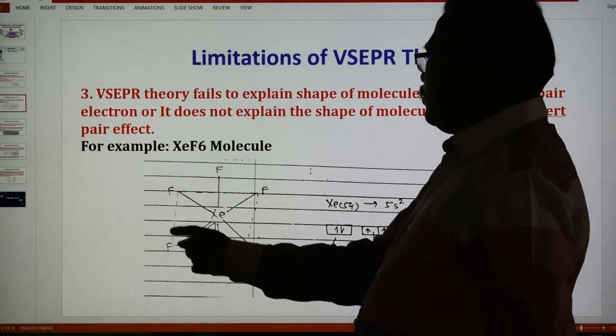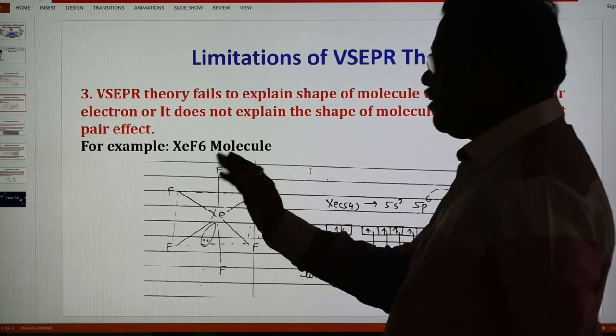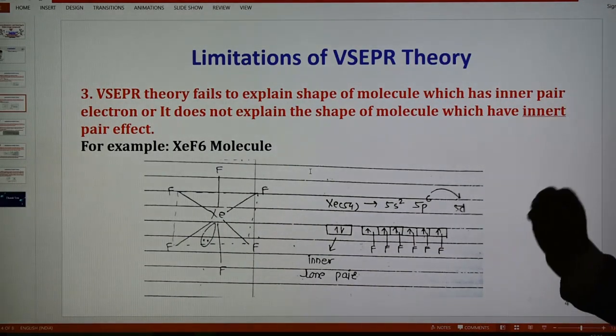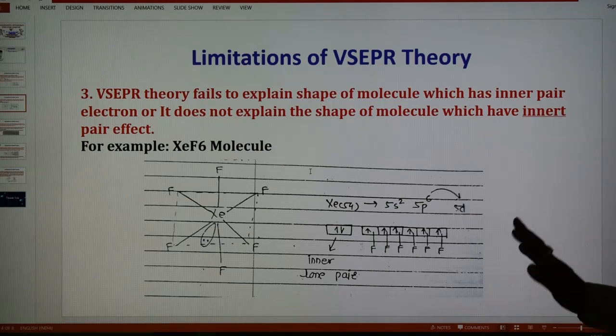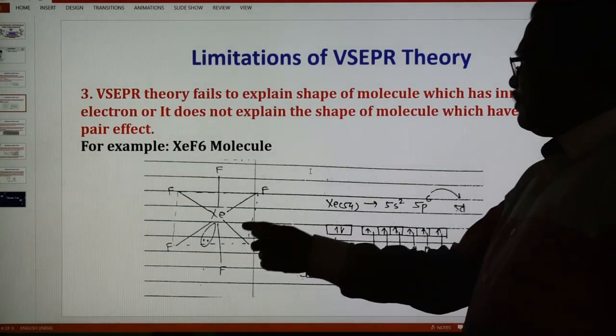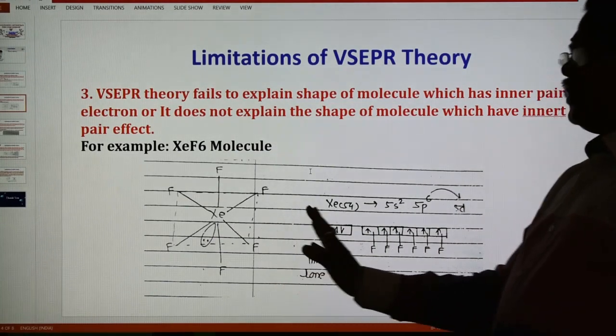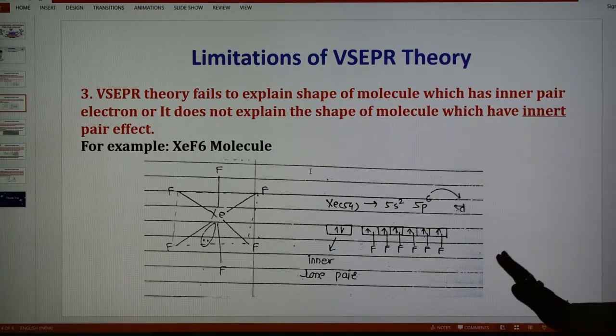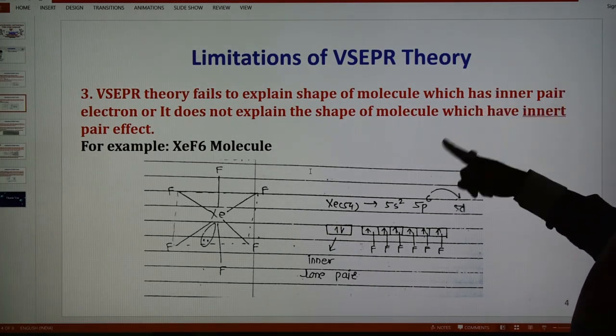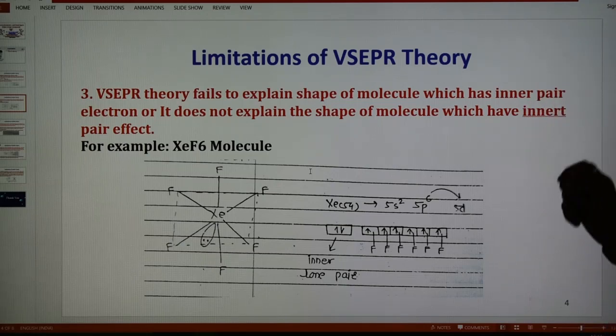This is the regular octahedral structure, and this lone pair is inactive and there is no repulsion with the bond pairs of electrons, no lone pair-bond pair repulsion, and therefore there is no distortion because the lone pair is an inner shell electron pair. So it is present in the inner shell, therefore it is inactive, and therefore the shape is not pentagonal bipyramidal, but a regular octahedral with a bond angle of 90 degrees. So this is the third limitation.